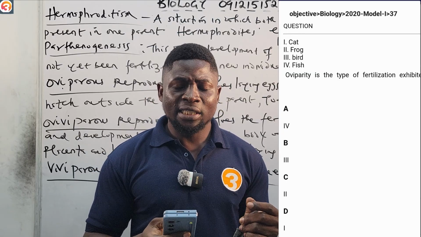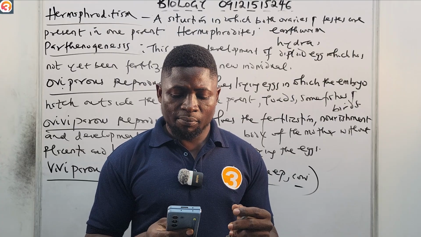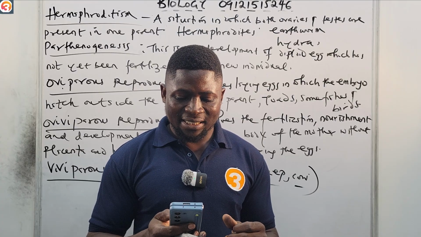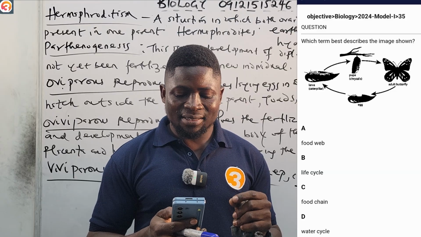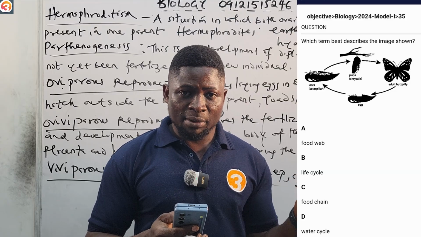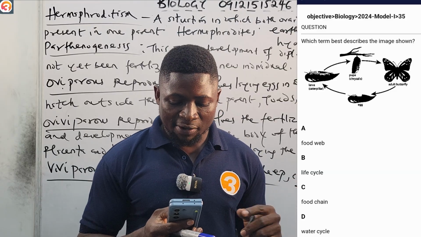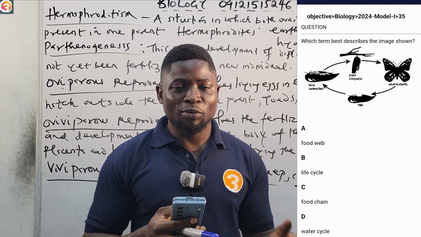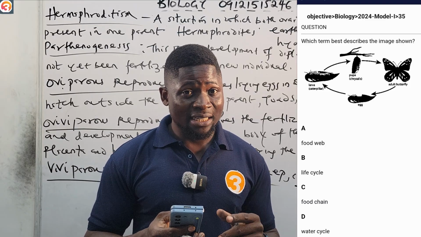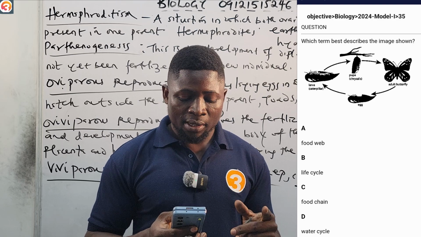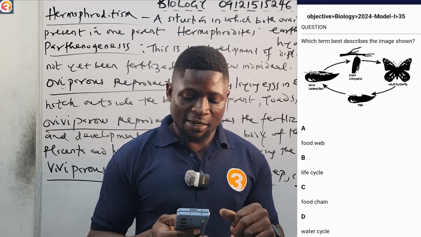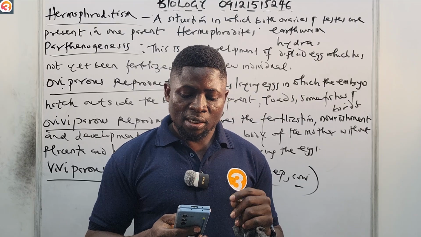Now 2024, number 35. It says, which term best describes the image shown? The image is being shown on the screen right now. From the egg, we go to the larva, from the larva to the pupa, pupa to adult butterfly. What process is it? Is it the food web? Is it the life cycle? Is it the food chain? Is it the water cycle? Tell me the correct answer in the comment section.